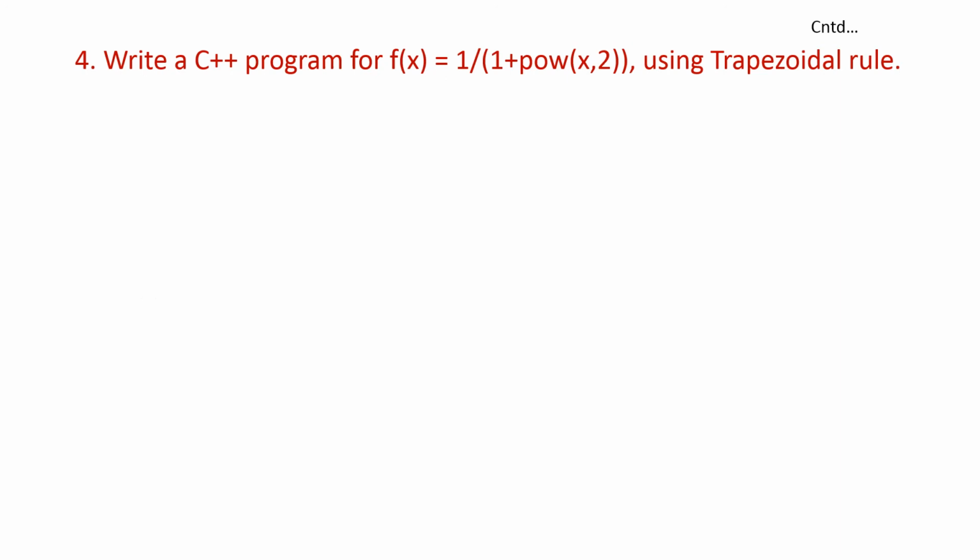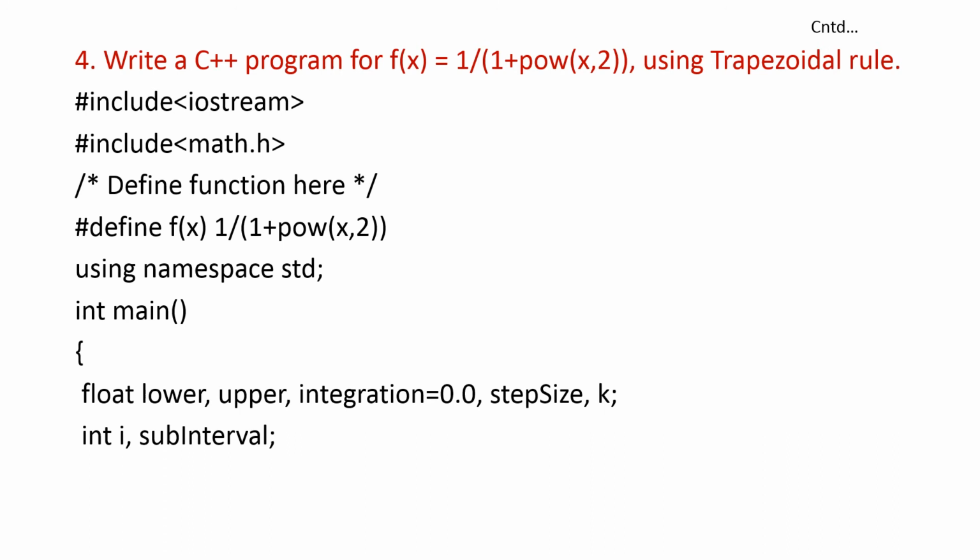The fourth question is, write a C++ program for f(x) = 1/(1 + pow(x, 2)), that is 1/(1 + x squared), using the trapezoidal rule. We have seen this in the revision class. This is an important question, and a previous university question too. So here, include iostream.h and math.h. You have to include the math header because pow is used.